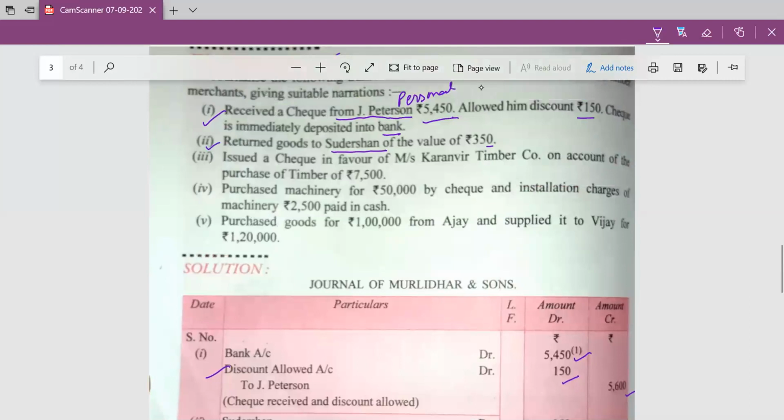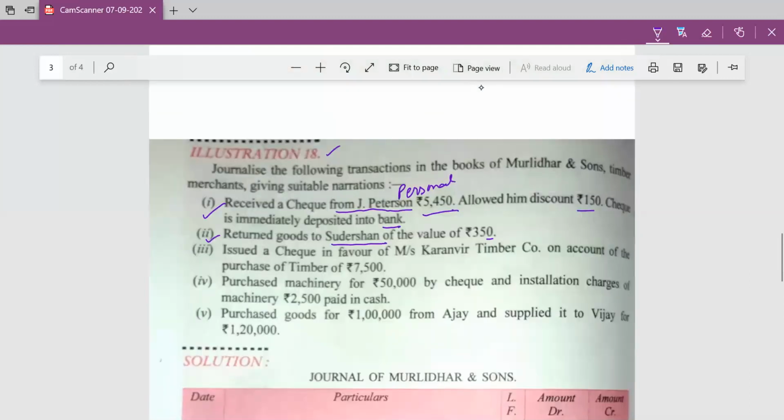Third one, issued a check in favor of Messrs. Karanveer Timber Company on account of the purchase of timber. Here timber is purchased, and the business of Muralidhar and Sons is that they are timber merchants. Means they deal in timber. Timber is goods for them. Purchases account. Whenever goods are purchased in the business, then we will debit the purchase account, and whenever goods are sold, we credit the sales account.